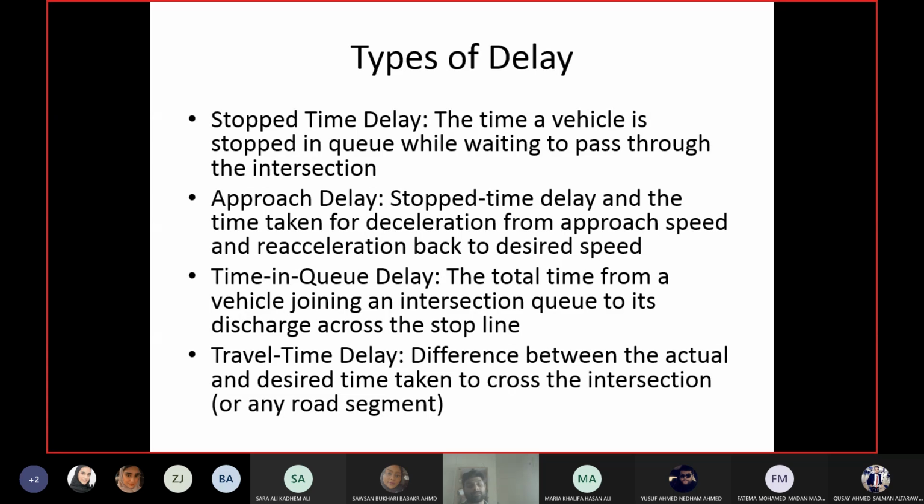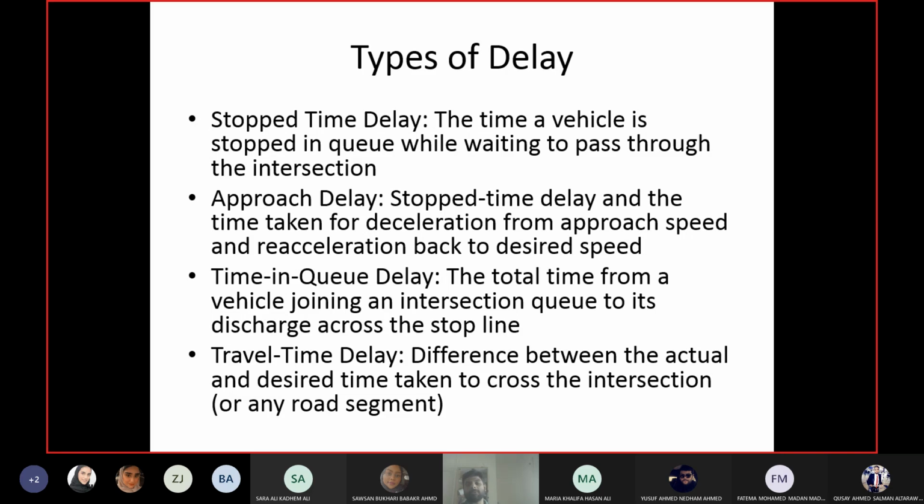Travel time delay is the difference between the actual travel time and the desired travel time of the driver in crossing the intersection or any road segment. So travel time delay can be applied to any road segment or any intersection. There's a difference between actual travel time and desired travel time. Actual travel time can be found very easily. Note down the time of the driver, that's it.